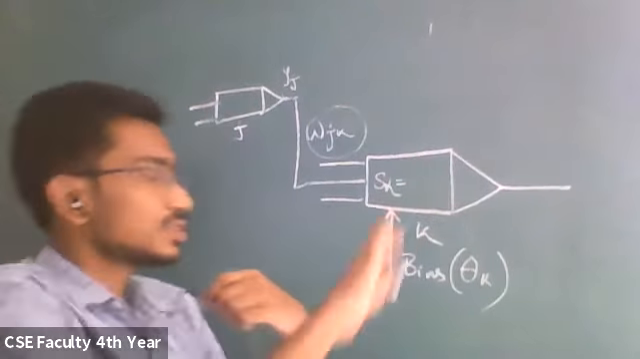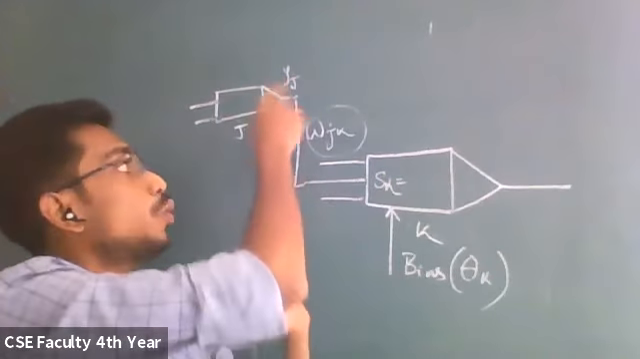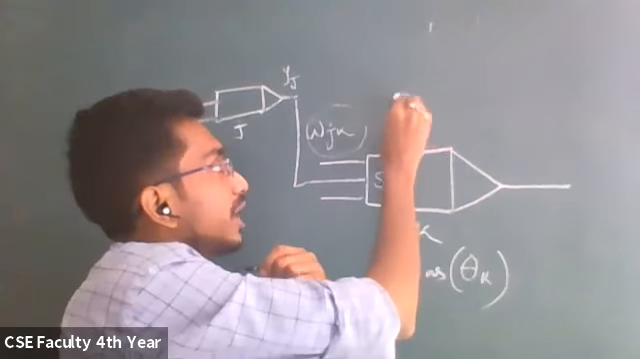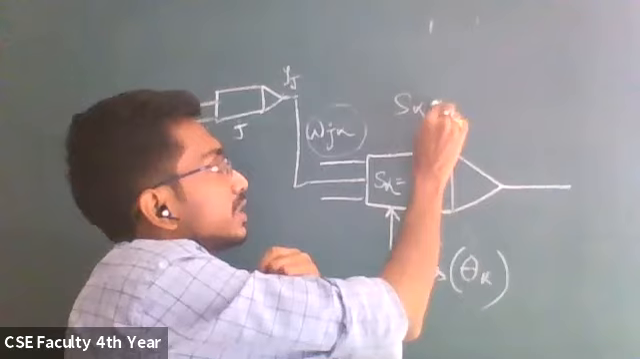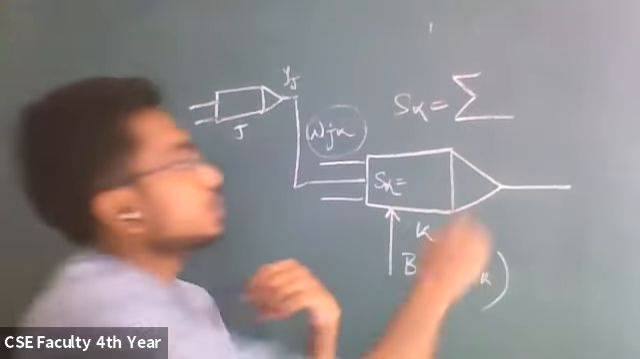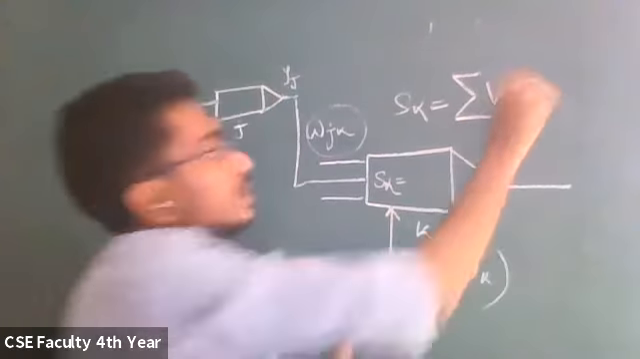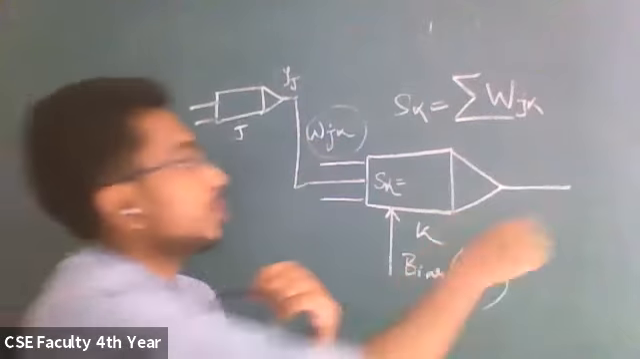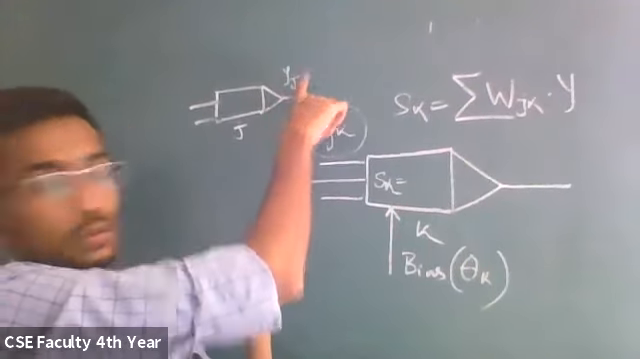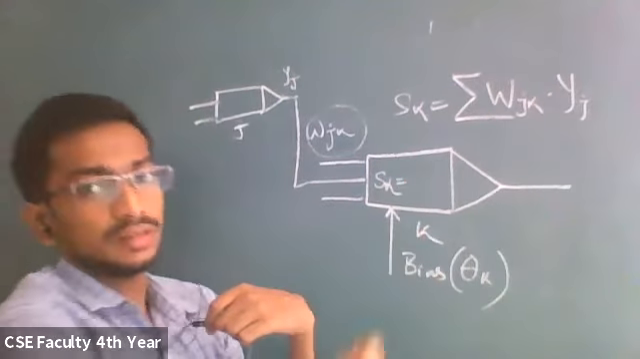Now for this processing unit we have the propagation rule. This is the summation of the input multiplied with the weight. So we can write sk is equal to the summation of wjk, this is the weight, multiplied with yj, this is the input of this processing unit k, right?